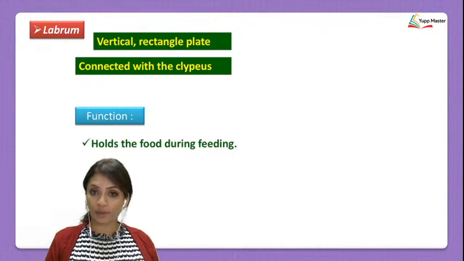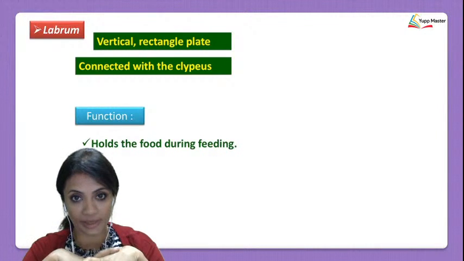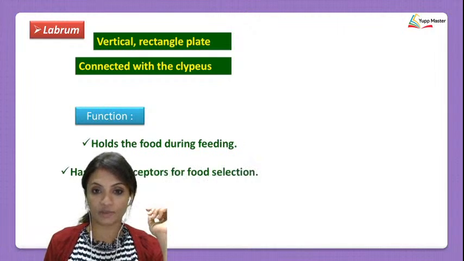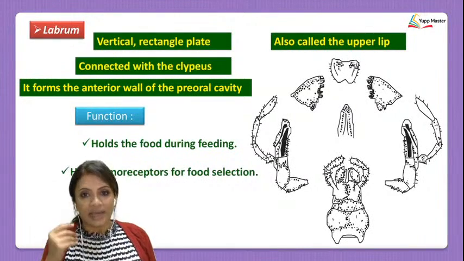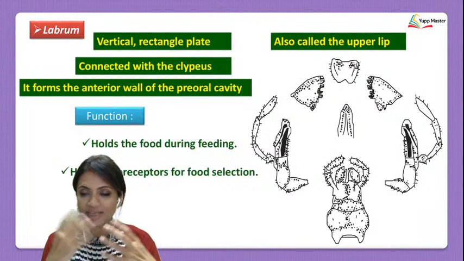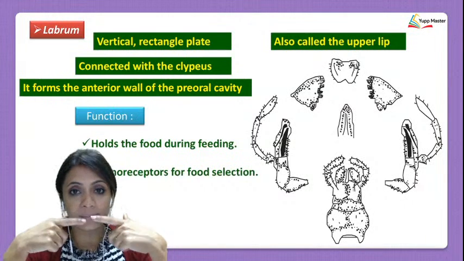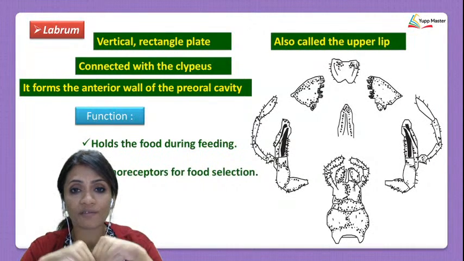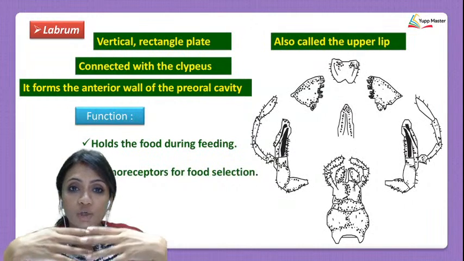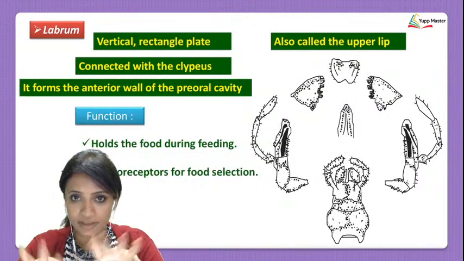Understand one thing. When we talk about the cockroach having an upper lip and a lower lip, and the jaws in between, let's see the diagram here. Like us, what is our mouth structure? How is it situated? First of all, we've got an upper lip and lower lip. Just behind them, we have our jaws. There is basically no space between our lips and our jaws. Are there any spaces? No.